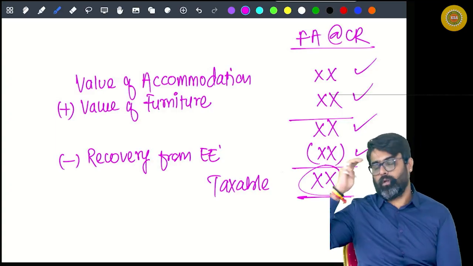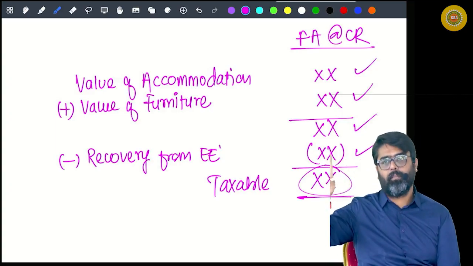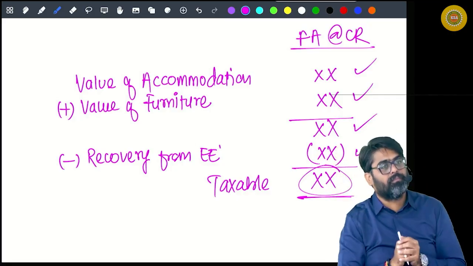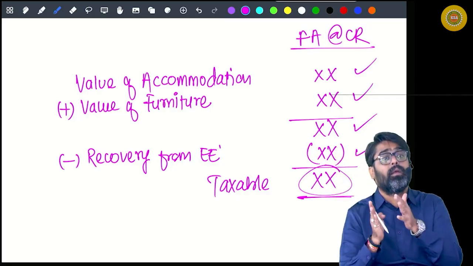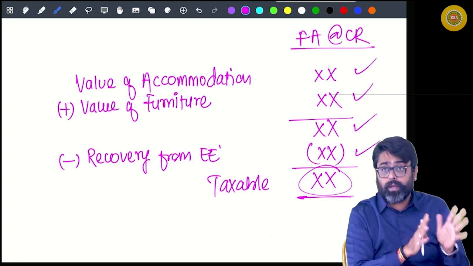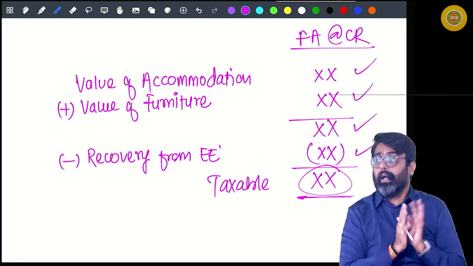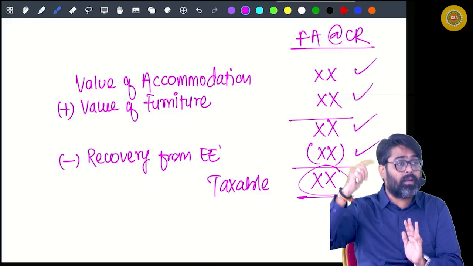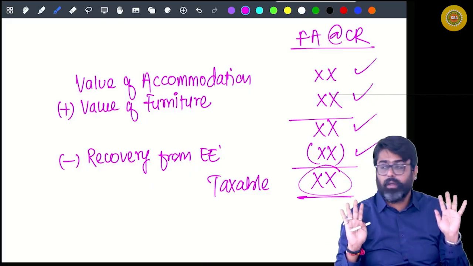So, three things you are supposed to keep in mind. Number one, you are supposed to value the accommodation. Then you are supposed to value the furniture. And you are supposed to check whether the employer is recovering any rent or not. Yes or no?